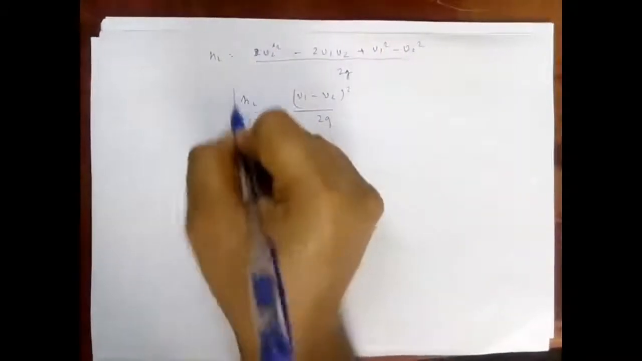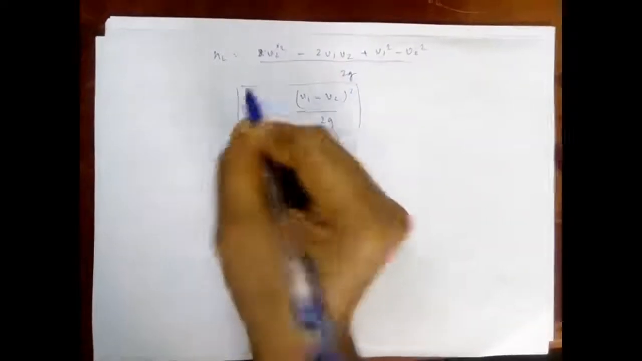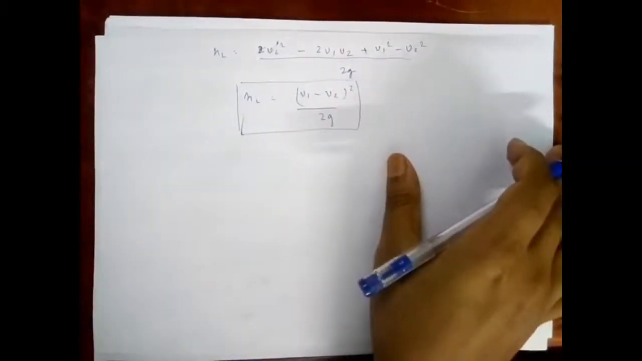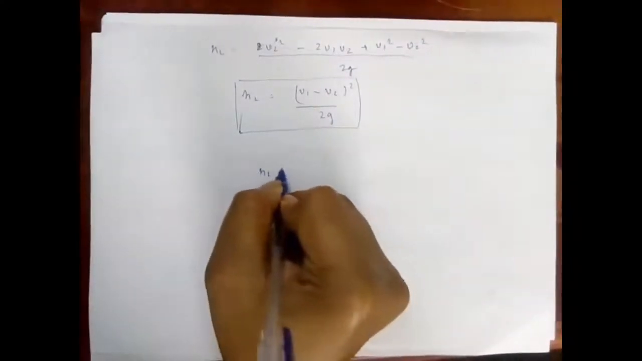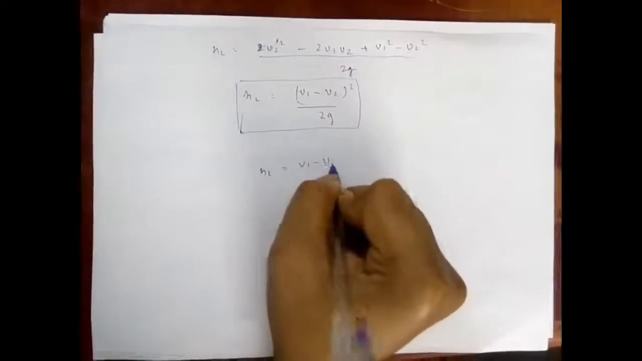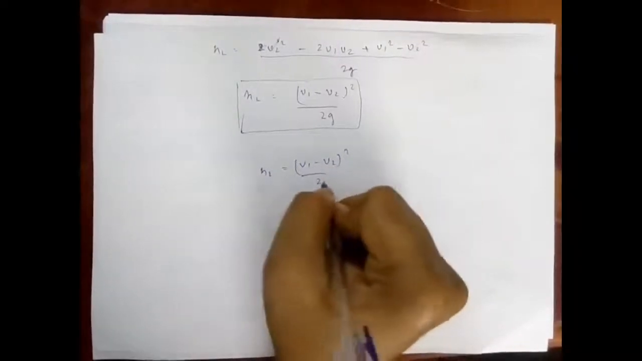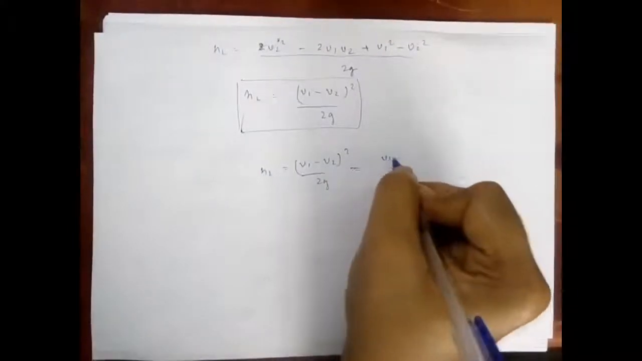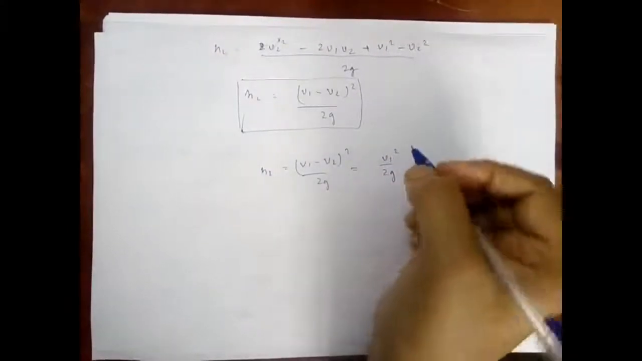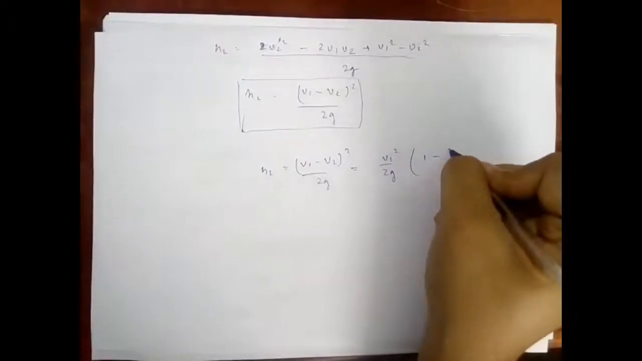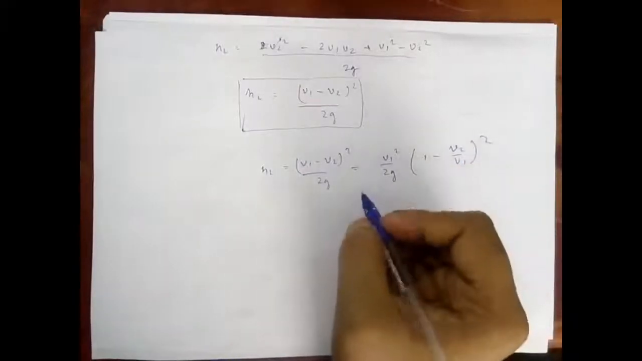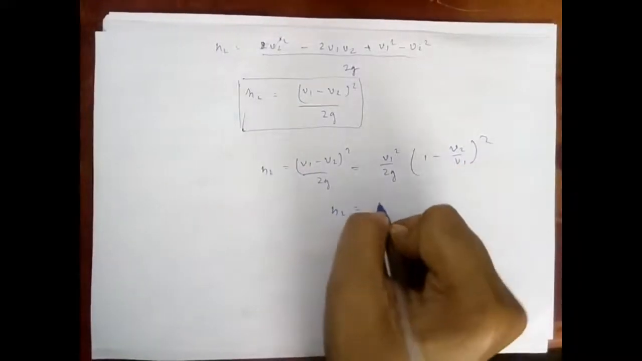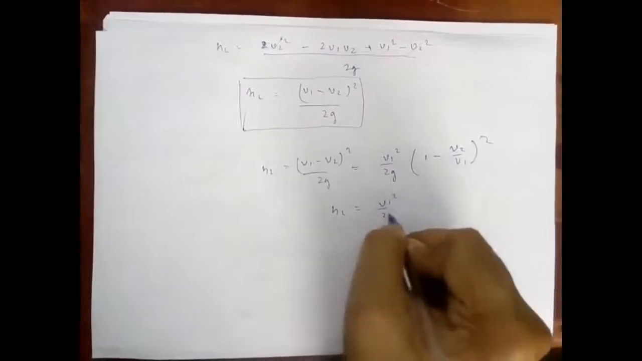So the loss due to sudden expansion can be expressed as HL is equal to (V1 minus V2) whole square upon 2g. It can also be written by taking V1 square upon 2g outside the bracket, so it will be like 1 minus (V2 upon V1) inside the bracket squared, and HL will be equal to V1 square upon 2g times that.